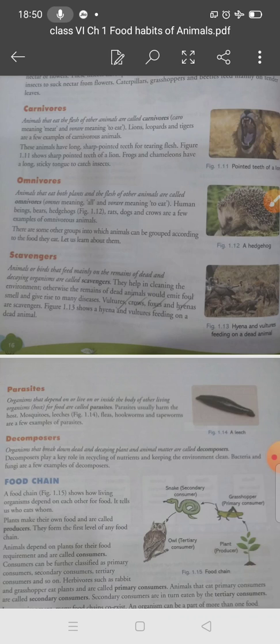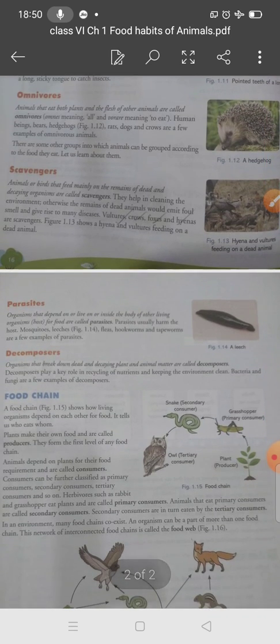Now students, we will discuss omnivorous animals. Omni means all and vore means eat, so everything eat. Animals that eat both plants and the flesh of other animals are called omnivorous. For example, human beings, bears, hedgehogs, rats, dogs and crows are a few examples of omnivorous animals.